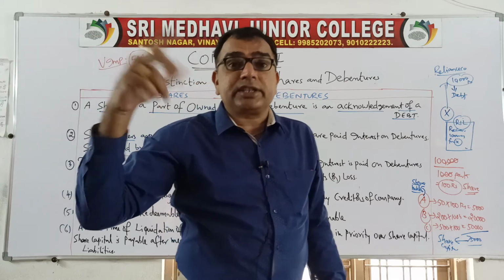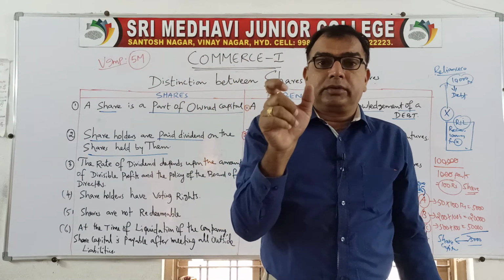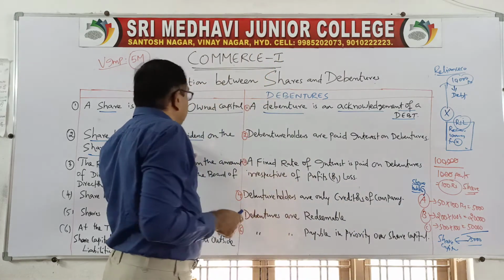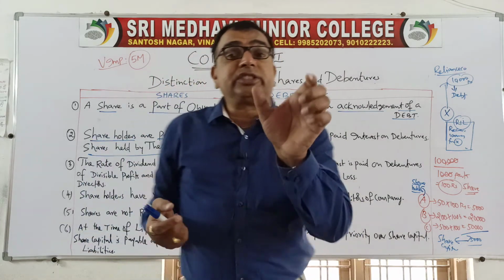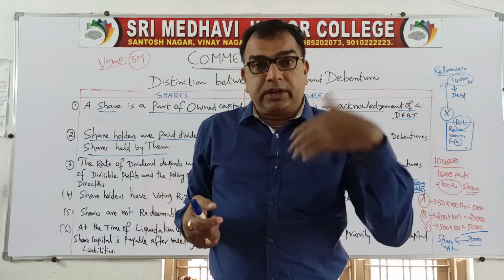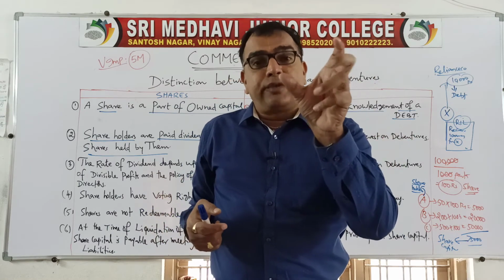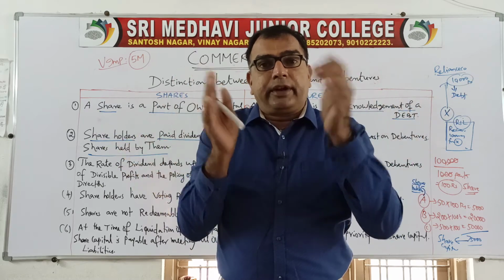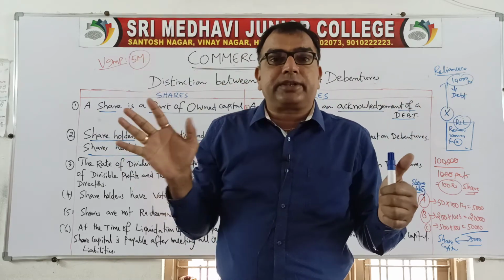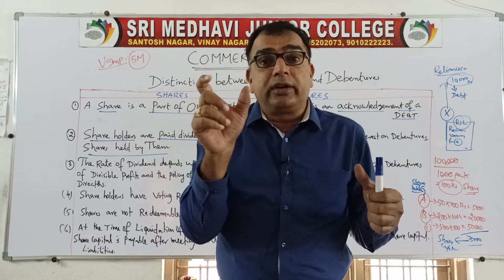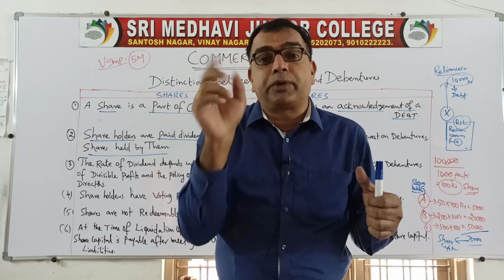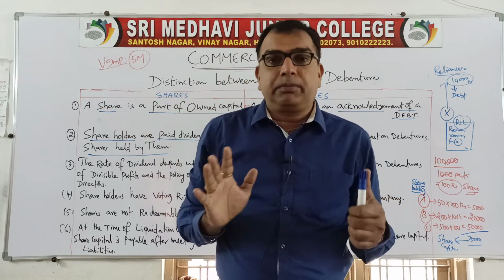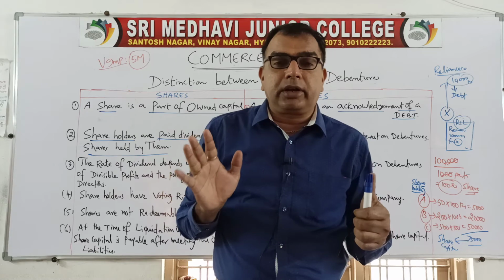So in case of shares, the return what we give, the reward what we pay to the shareholders is called as dividend. What is dividend? It is a share in profit. Suppose at the end of the year, if the company earns 50,000 rupees profit, after paying all the taxes and other interests, that 50,000 will be divided among the shareholders. So that is called dividend. Dividend is the share in profits given to the shareholders by a public limited company or a joint stock company. Clear?